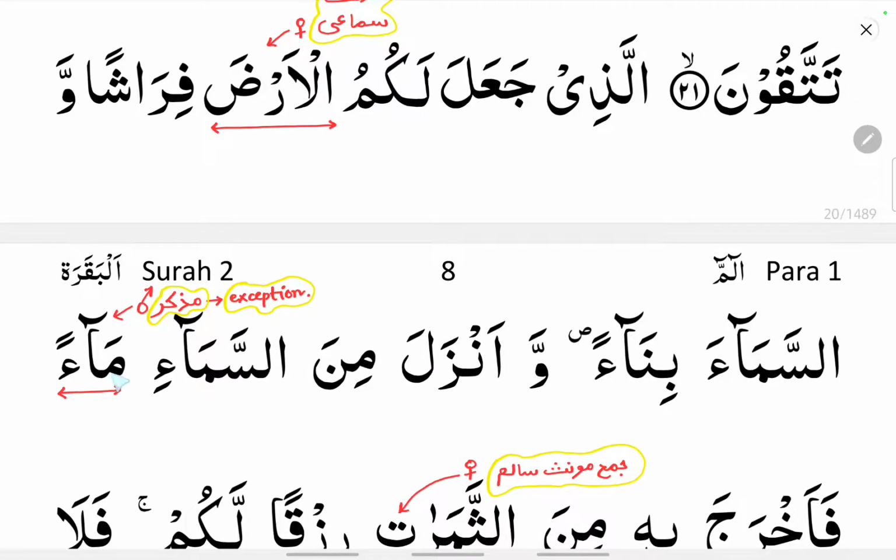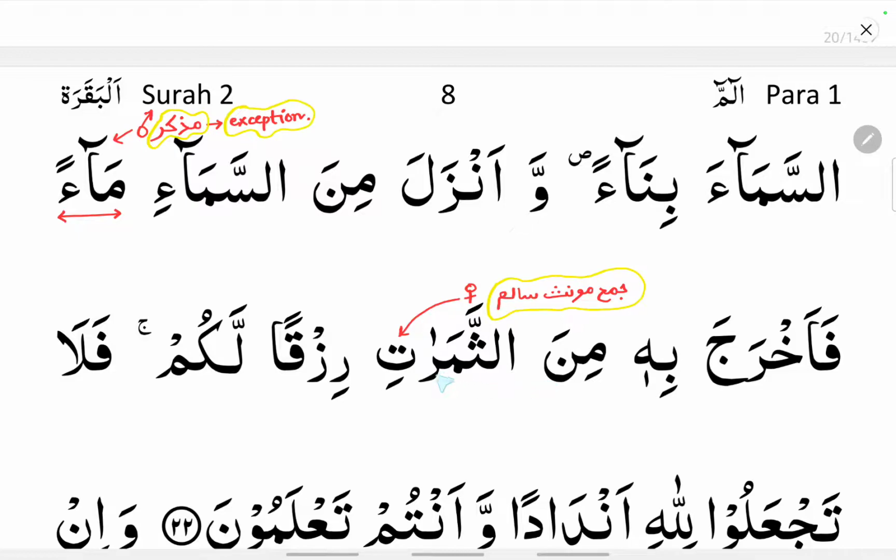Ma'un, even though in this word you can see alif and hamza are there, by rule it should come under muannas qiyasi, and it should be a feminine noun, but it is an exception. Ma'un is an exception. Why? Because it is an exception to the muannas qiyasi, which has a ta marbuta at the end, alif hamza or alif ya. So alif hamza is still coming, but it does not fall under muannas qiyasi. So it is an exception, and it is a muzakkar, a masculine noun, as we said earlier.